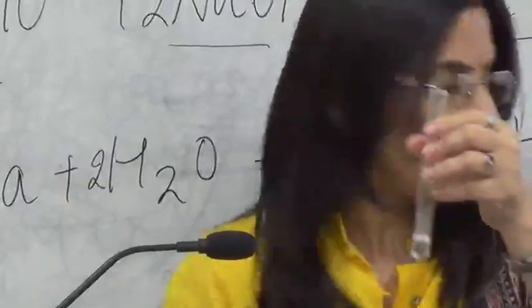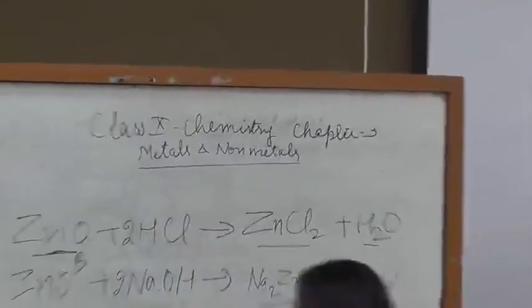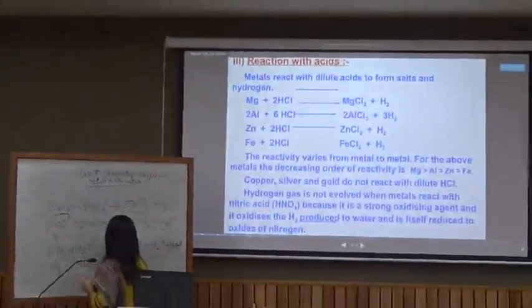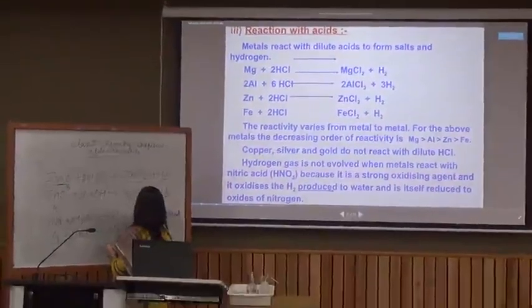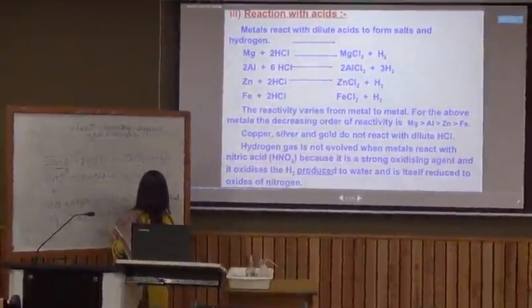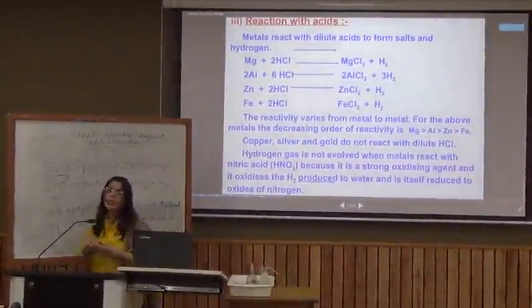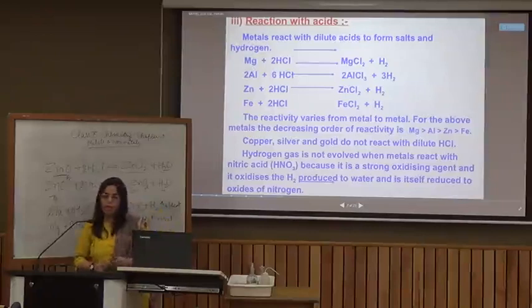So there is evolution of gas. Magnesium, when treated with hydrochloric acid, produces magnesium chloride salt and hydrogen gas is evolved, and heat is also evolved in the process. Did we heat the test tube? We did not. So magnesium reacts spontaneously with cold hydrochloric acid.